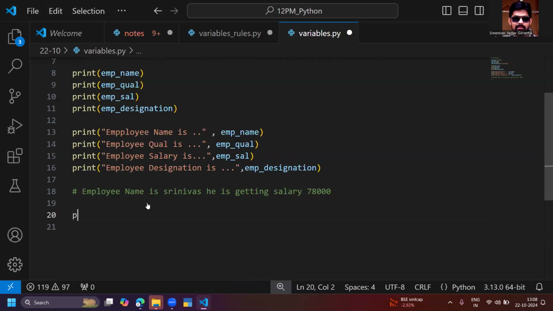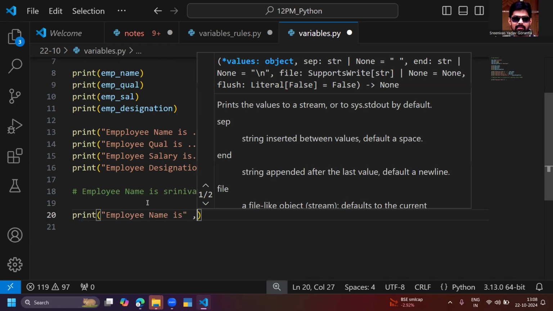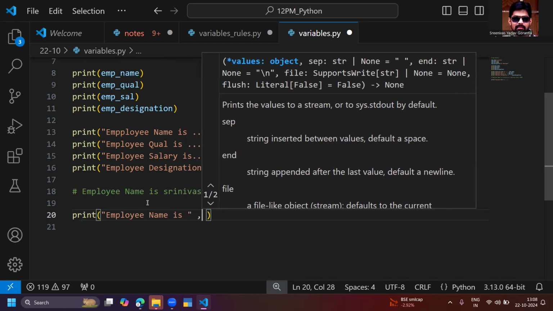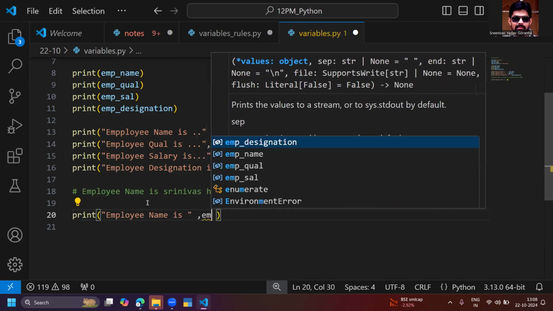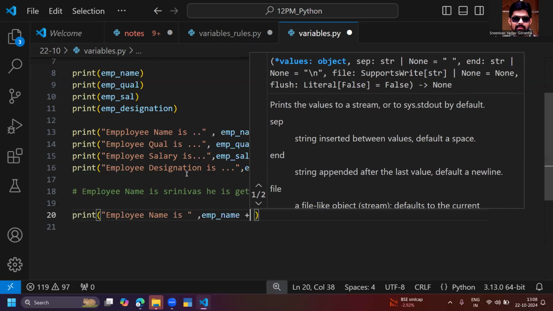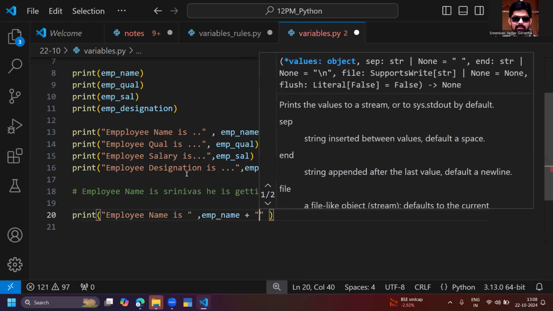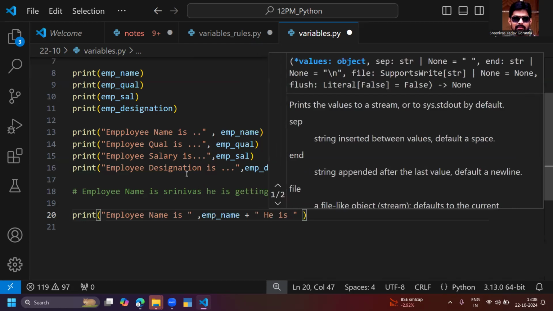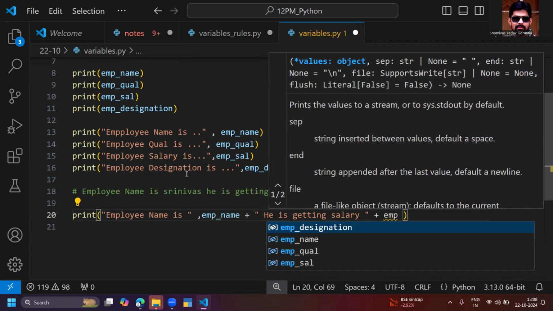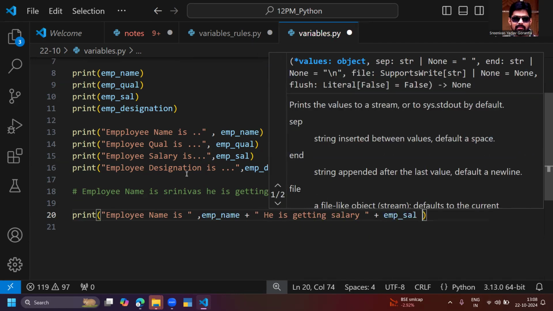Okay, let me do one thing. Print of, first thing is employee name is, comma, EMP name, plus, he is getting salary, plus EMP salary. So you know about string concatenation.